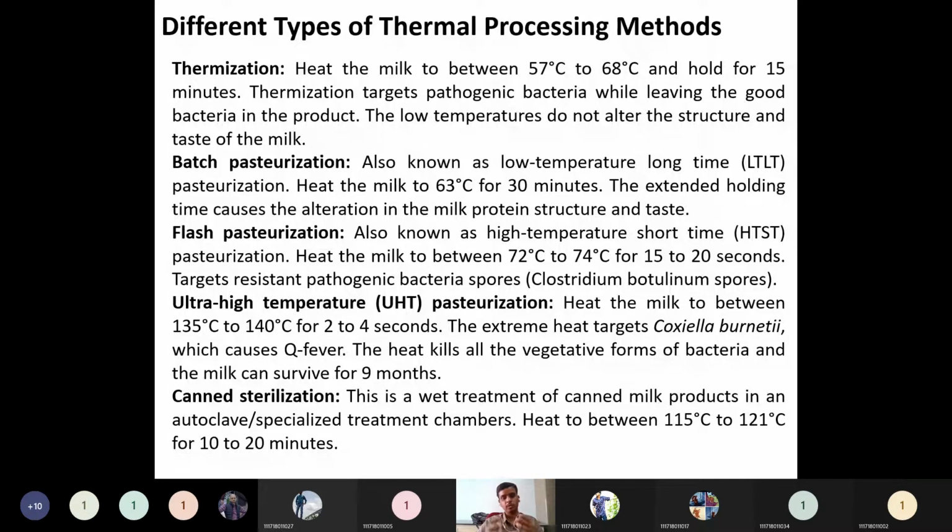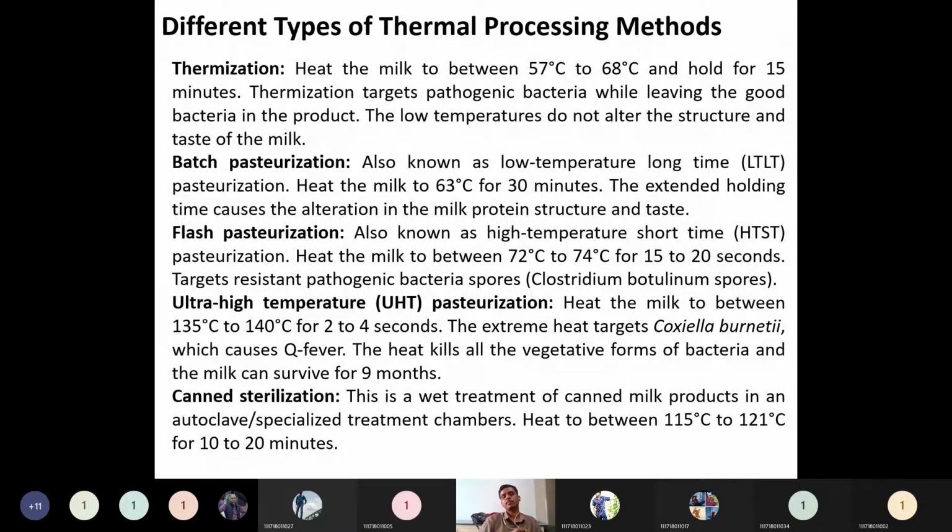We require good bacteria. We say there is good bacteria in our gut, and that good bacteria will also be present because it helps in the digestive system. So we have to preserve our good bacteria. At high temperature heating, this good bacteria will also be killed, and when we consume that type of milk or product, it will be harmful for us.